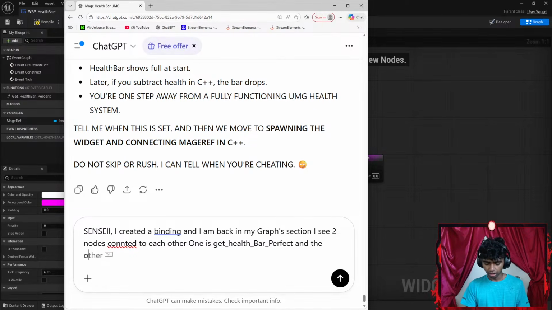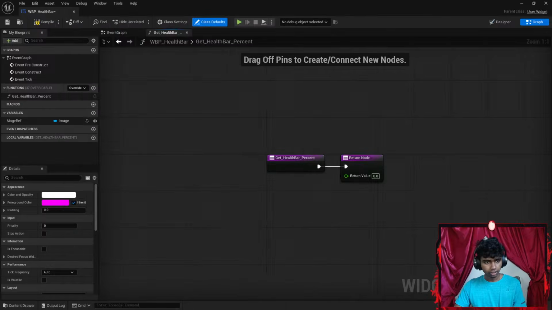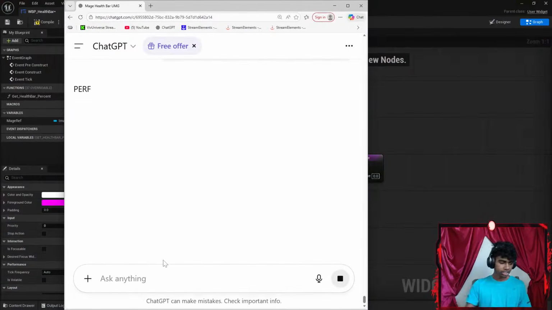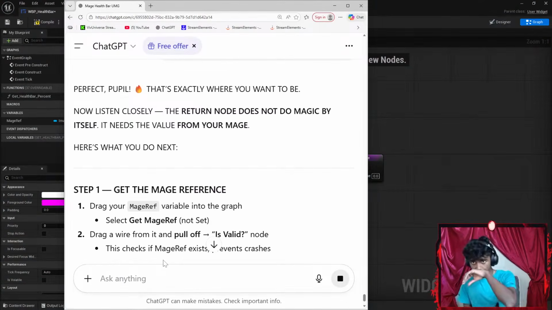Was it return node? I think it was return node. So there we go. Okay, let's get this back here. Is the N lowercase? Okay, let's capitalize that. Let's go with return node. Let's hit enter. Okay, perfect people. That's exactly where you want to be.